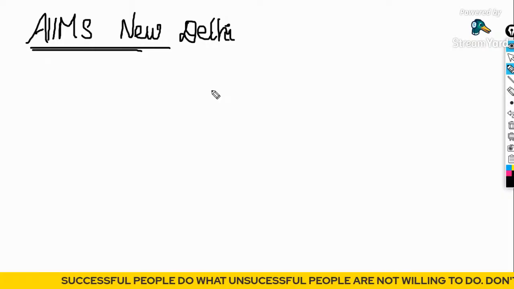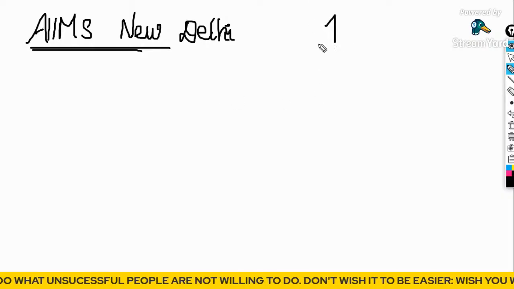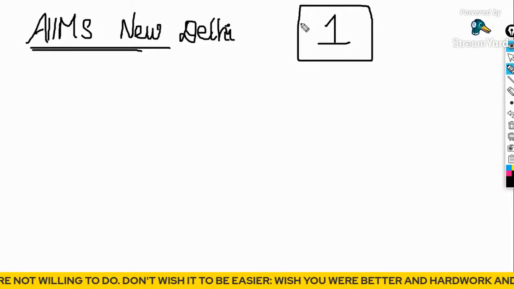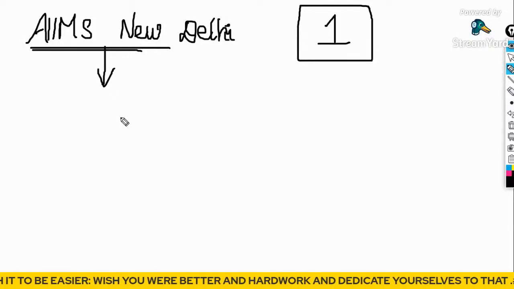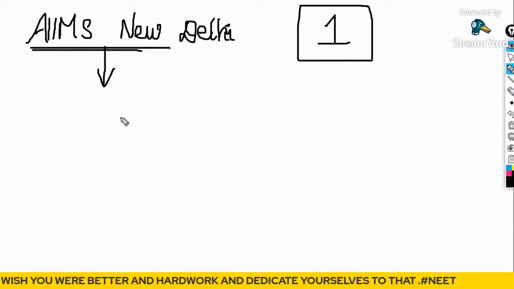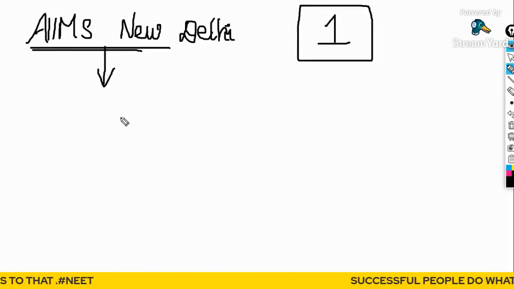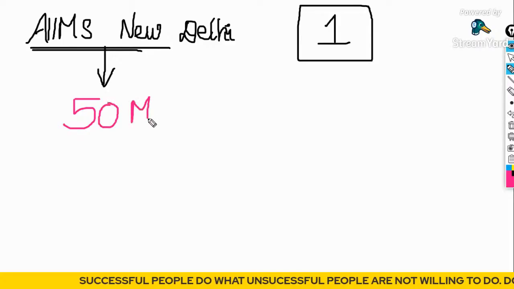AIIMS New Delhi is first, there is no other college to replace it. And in AIIMS, listen very carefully, this is how your rank goes. We should not just simply study; we have to know about the opportunities available and how our marks are going to be affected. So, guys, in AIIMS, a total of 50 seats for MBBS are present.